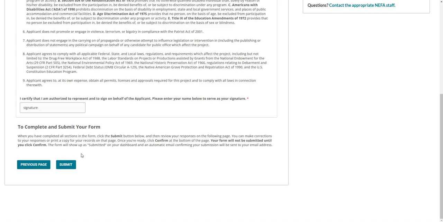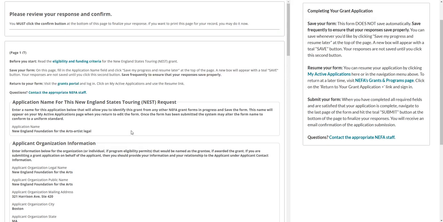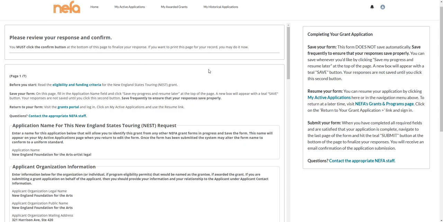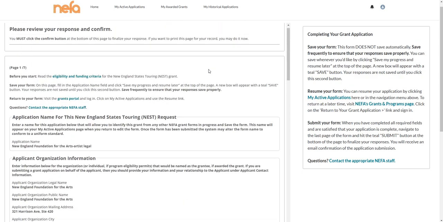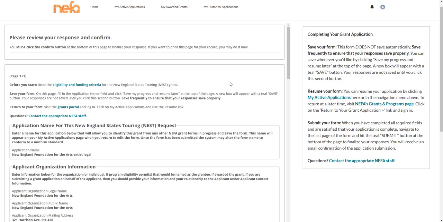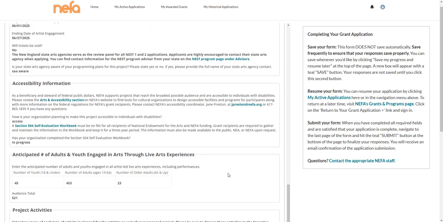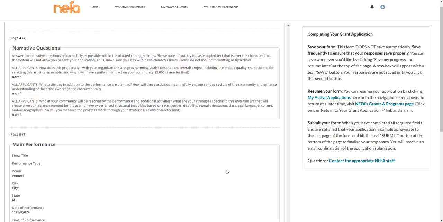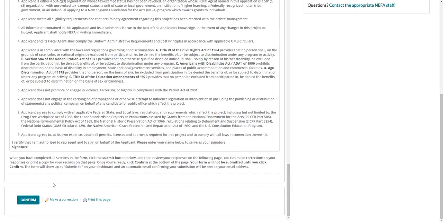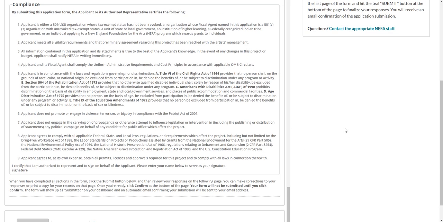There, press Submit. You may be taken to a final review page where you can review or print your answers, or you may simply receive a confirmation of your submission. If you are directed to the review page, you must make sure to hit Confirm at the bottom of the page, or your application will not be submitted. Either way, you will receive an email confirming your submission.